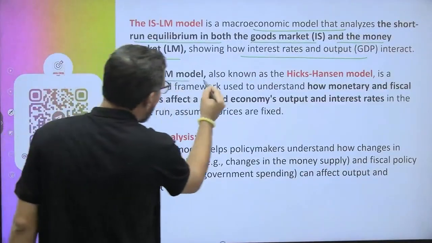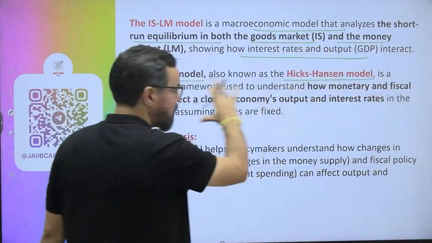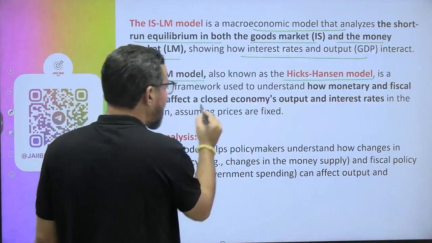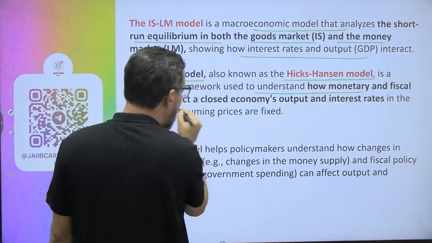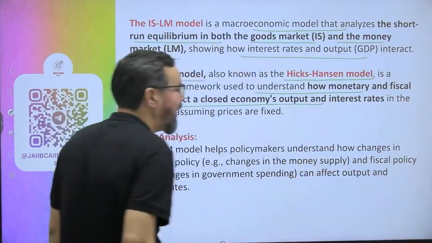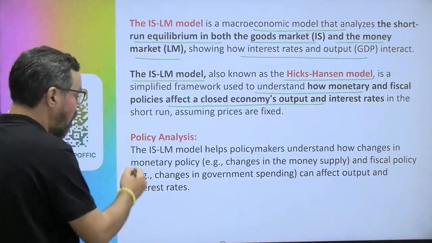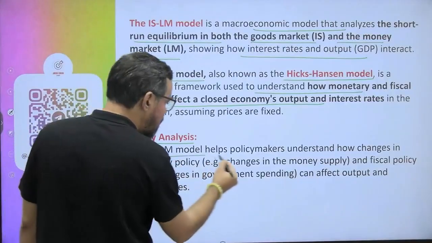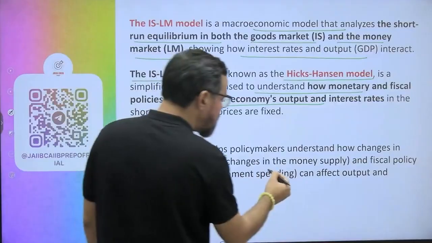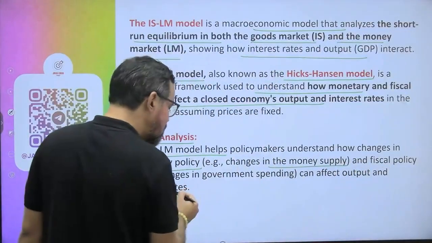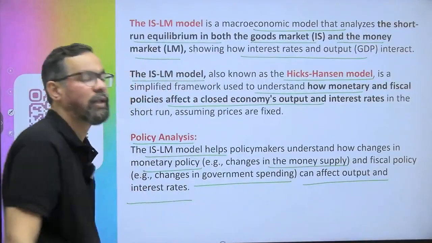So the IS-LM model, also known as the Hicks-Hansen model because it was given by them, is a simplified framework used to understand how monetary policy and fiscal policies affect a closed economy's output and interest rate in the short term, assuming prices are fixed. For policy analysis, IS-LM helps policymakers understand how a change in monetary policy, a change in the money supply, and fiscal policy, a change in government spending, can affect the output and interest rate in the economy itself.